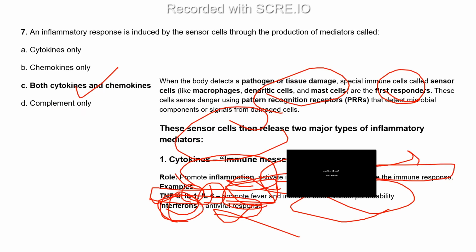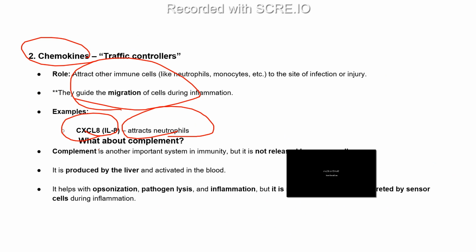Now, we have explained that the inflammatory response is induced by the sensor cells through these cytokines and chemokines. Okay, then what about the complement? What is this complement system? The complement is another type of system in our body, but it is not released by the sensor cells. It is produced by the liver and it activates in the blood, and the complement system comes under the innate immune system. What they do is opsonize the pathogen, lyse the pathogen, and also cause inflammation. But it is not the main mediator secreted by the sensor cells.